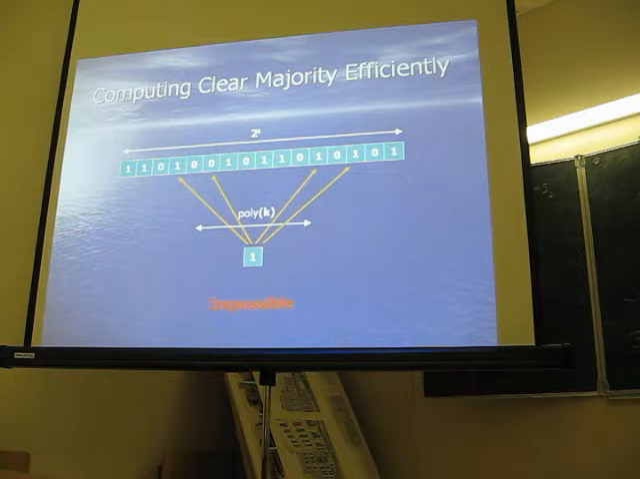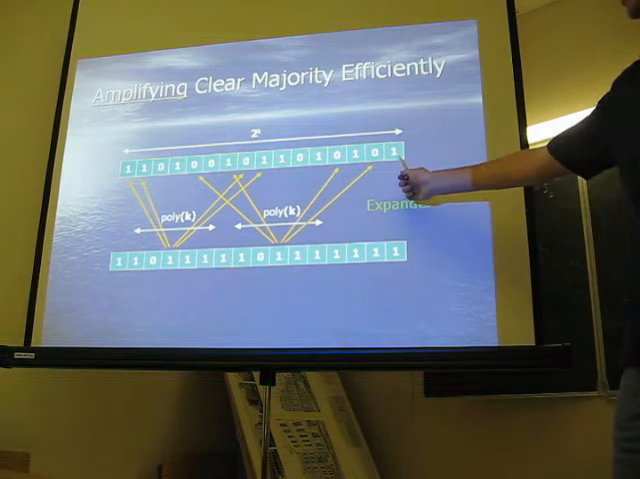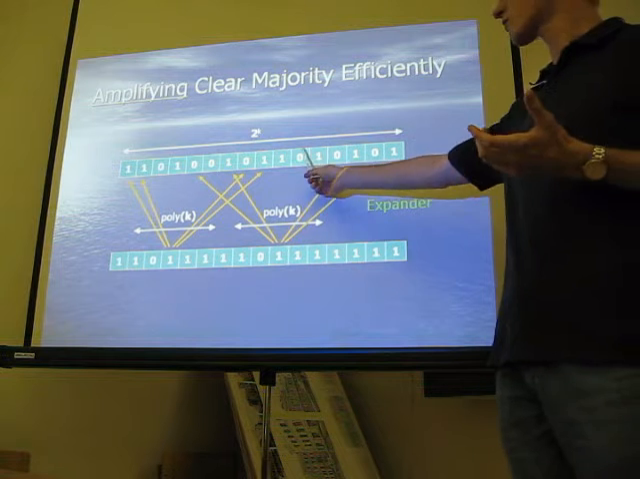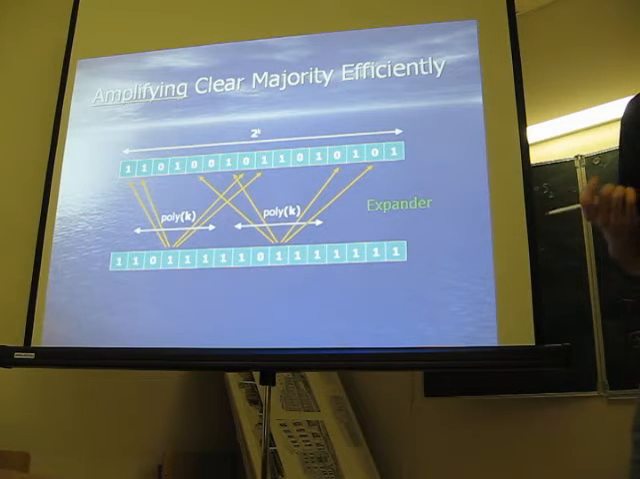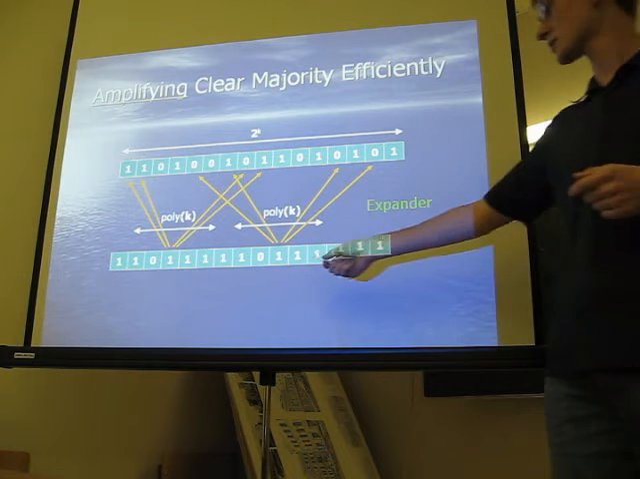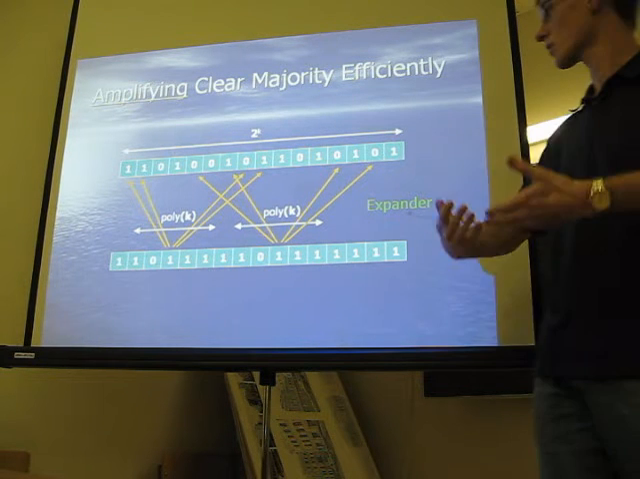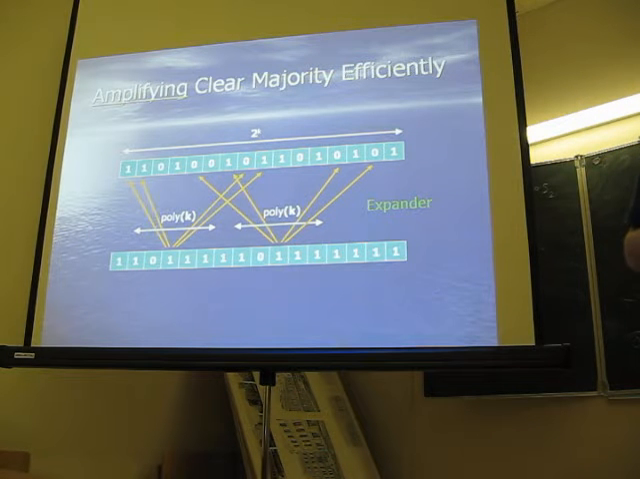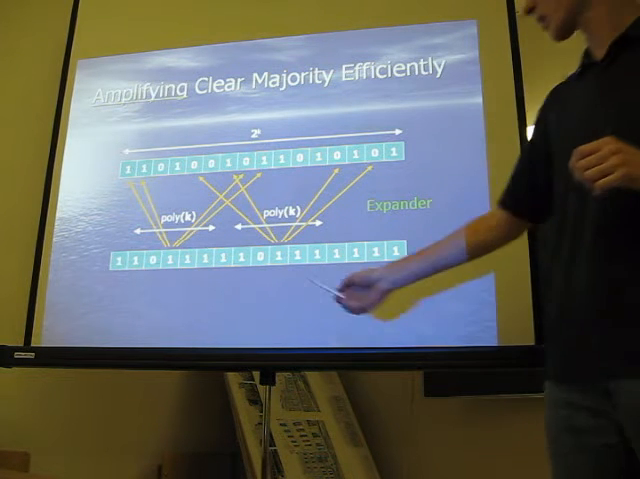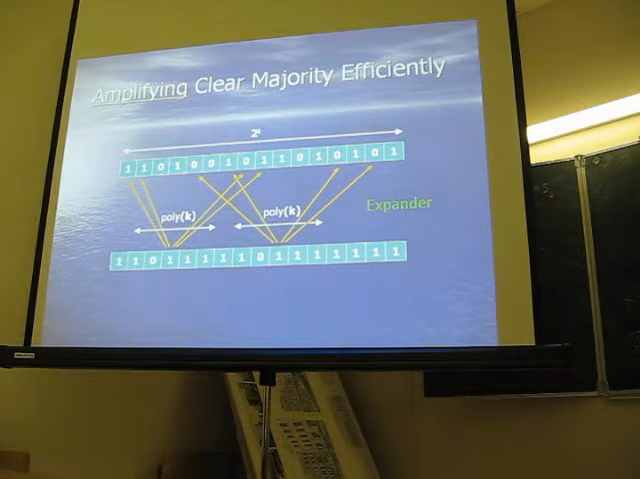But what we can do is we can amplify the majority. Okay? So assume we have an oracle, and assume it has 51% of ones and 49% of zeros. What we can do is create a new oracle, a new string, that has 99% of ones and only 1% of zeros. So we amplify the majority. Okay? And still we want to compute every character of this new string in polynomial time. Okay, can we do this?